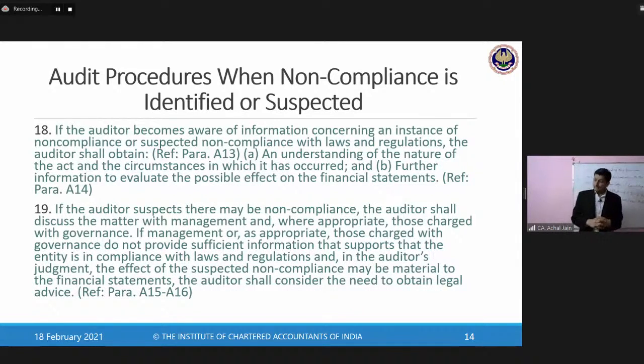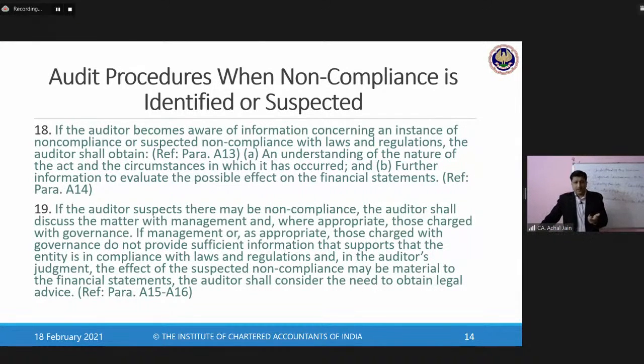Correct? So that means if the auditor comes across a situation wherein there has been a non-compliance, he would first of all assess whether the impact of that non-compliance is material or not. Now, what is material? This is again something I'm sure all of you would know, but we can discuss it.